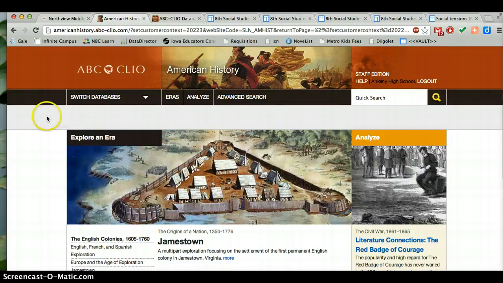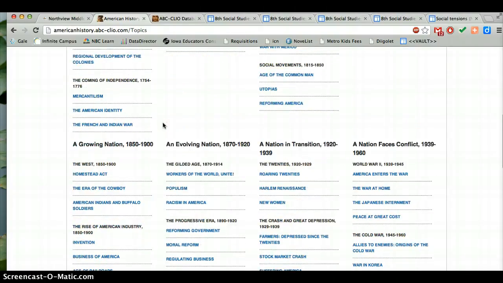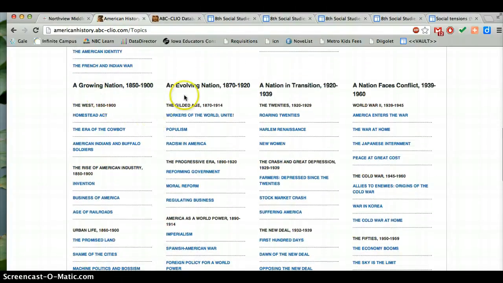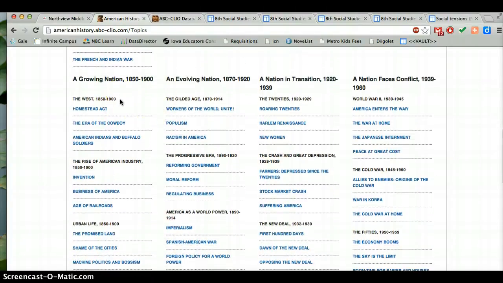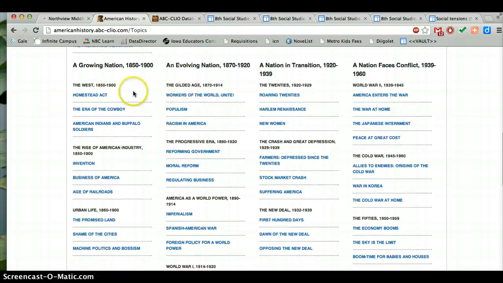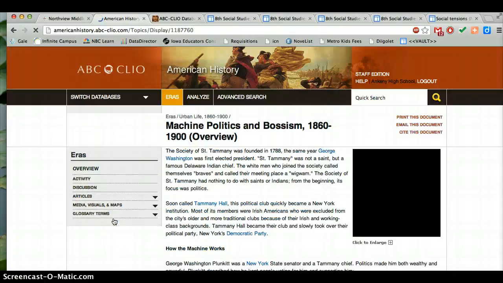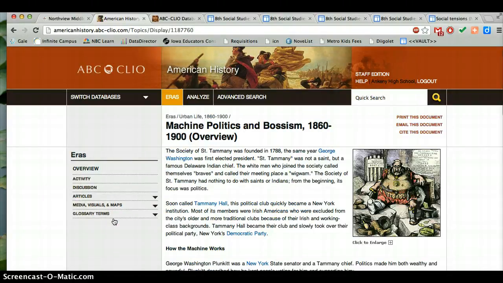And then the cool thing about ABC-Clio is that one way it organizes is by eras. So if you click eras and scroll down, you're going to see a couple of eras that are really good for what you guys are doing. So these two sections, a growing nation and an evolving nation, have different subtopics that I think you'll find very useful to you. So let's say you want to do something about Boss Tweed. Here you go, click machine politics and bossism.